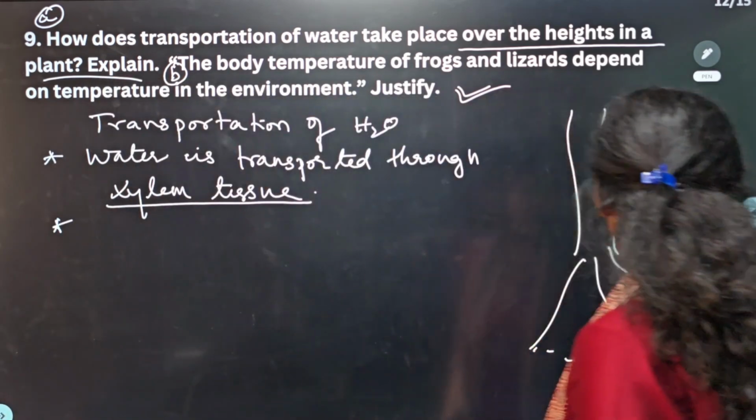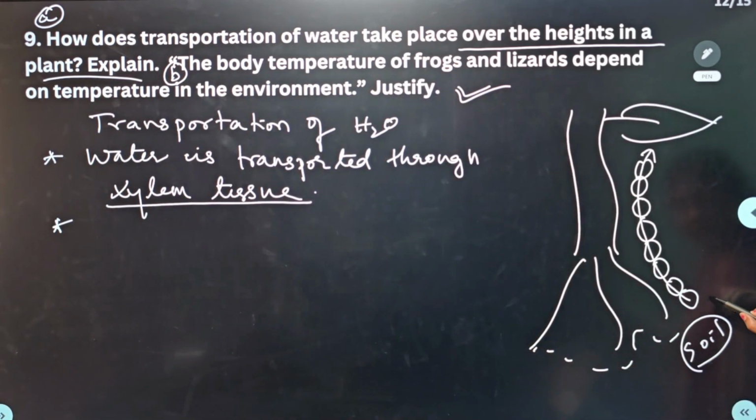The ions. Whatever ions are there, they will be transported into a cell first.